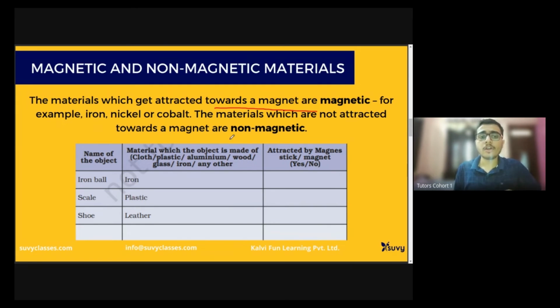So we can segregate things into two categories, magnetic and non-magnetic. Examples of magnetic materials are iron, nickel, and cobalt. Non-magnetic examples we have all around. I am wearing these specs. They are made from plastic, so they are non-magnetic. They will not be attracted by a magnet.